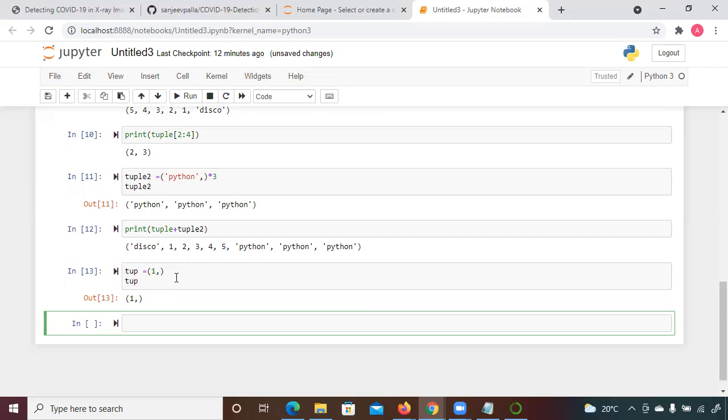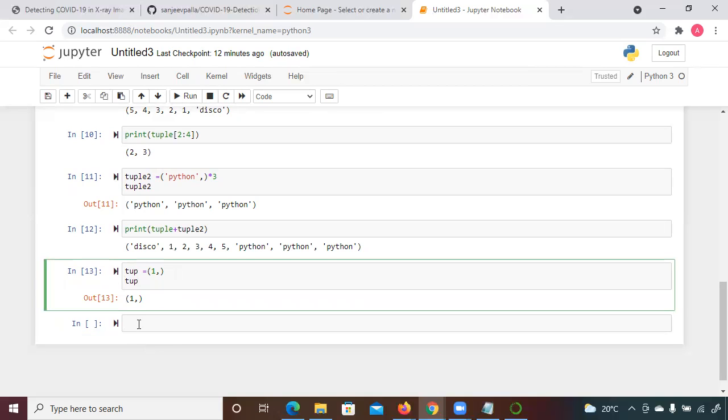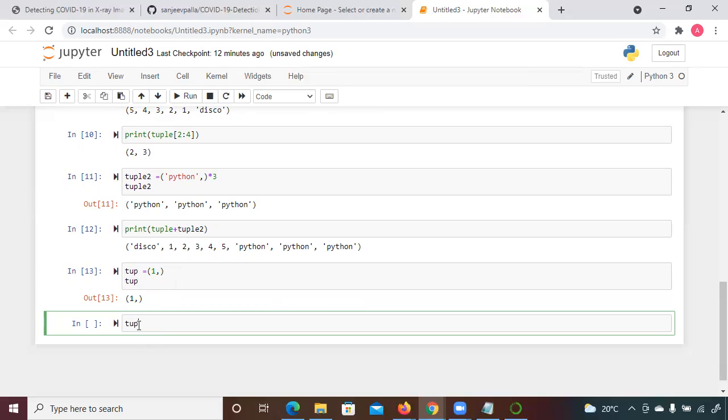Okay. So do you have to add the comma, or is it fine without the comma? Yeah, it is fine. But you can't add anything after the comma, right? Yes. Once you have declared the tuple, you can't add anything, right. For example, let me do that. So suppose I do tup same variable and I do 1 comma 2 comma 3.